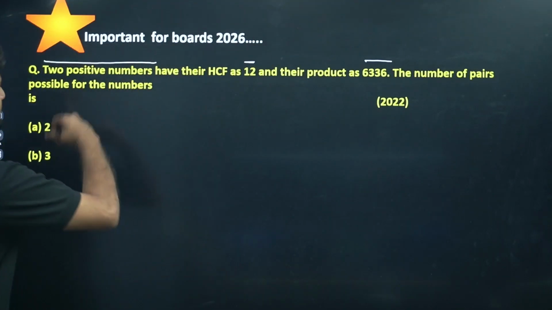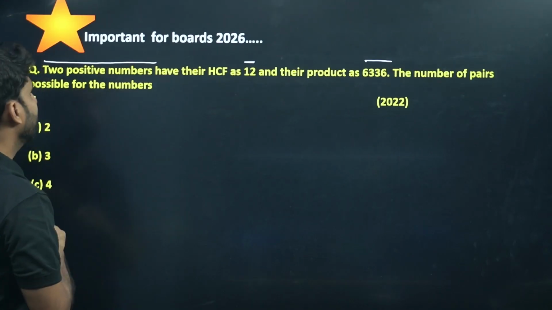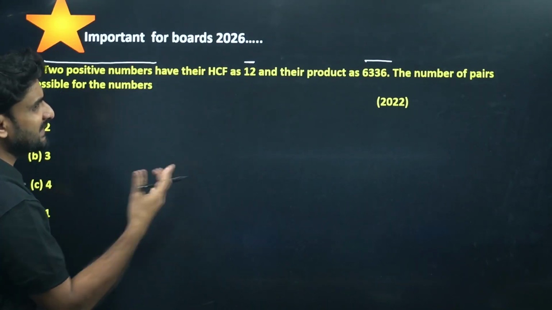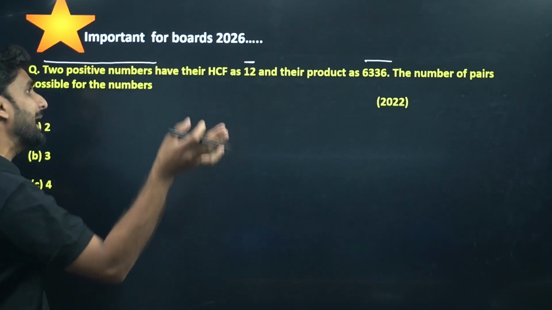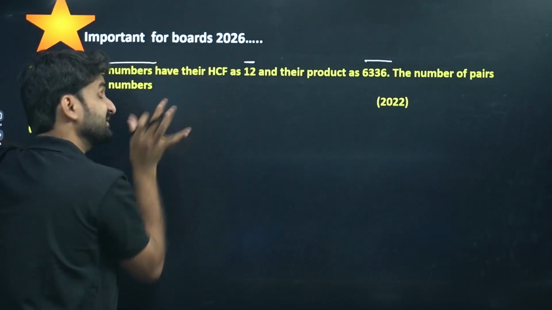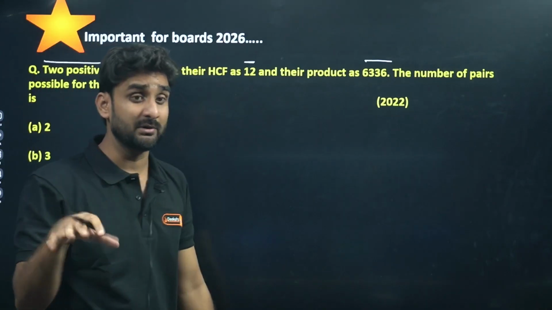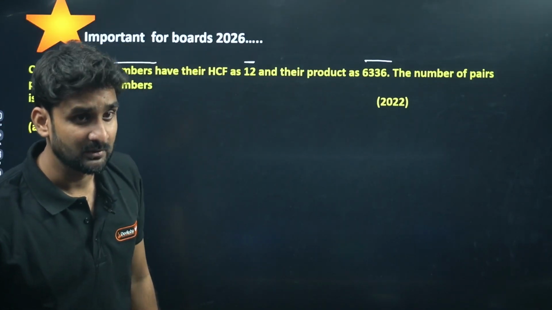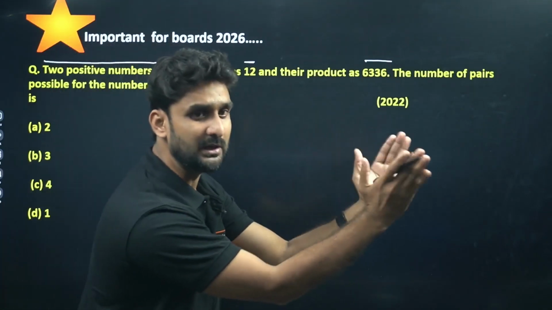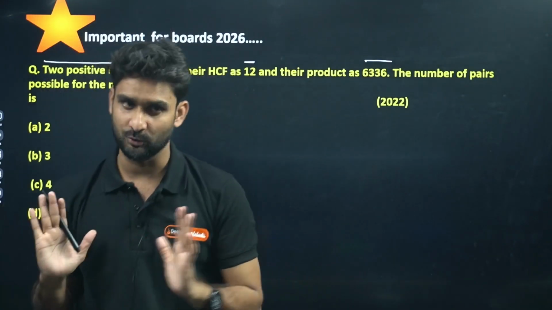Okay. So if I can conclude, I am not sure what exactly the number, but that number is dividing by 12 because 12 is the HCF, and I have already told you HCF is the highest common factor. Highest common factor is that number which can comfortably divide the number and the remainder will be 0.